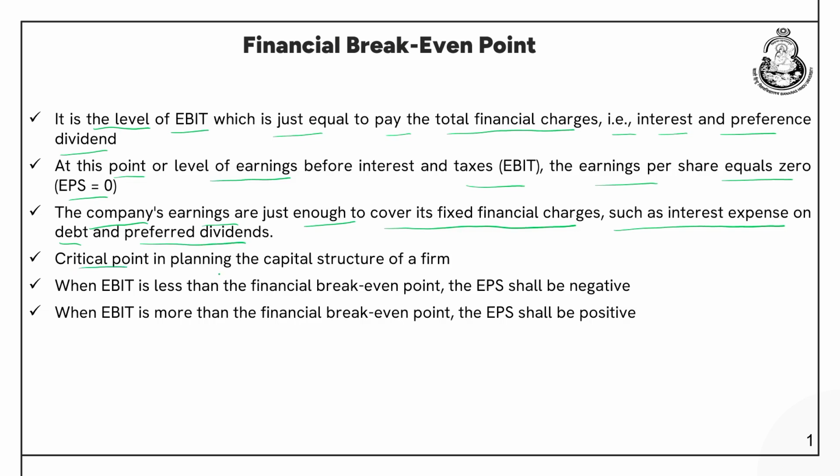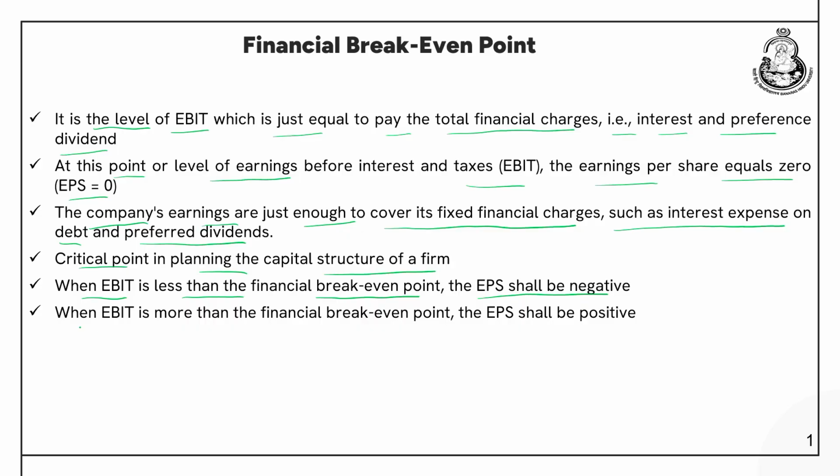It is a critical point in planning the capital structure of a firm, the proportion of debt and equity that the company wants to have in its capital structure. When EBIT is less than the financial break-even point, the EPS shall be negative. So, let us say the financial break-even point is rupees 1 lakh and the company has an EBIT of 90,000. In that case the EPS will be negative. So, the company should be using more equity and less debt.